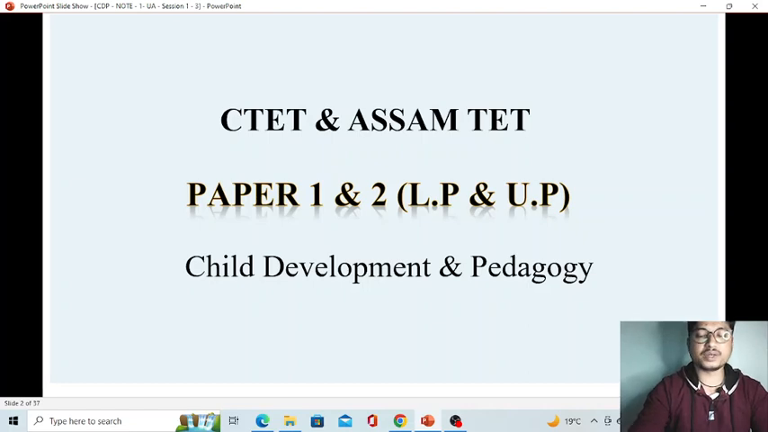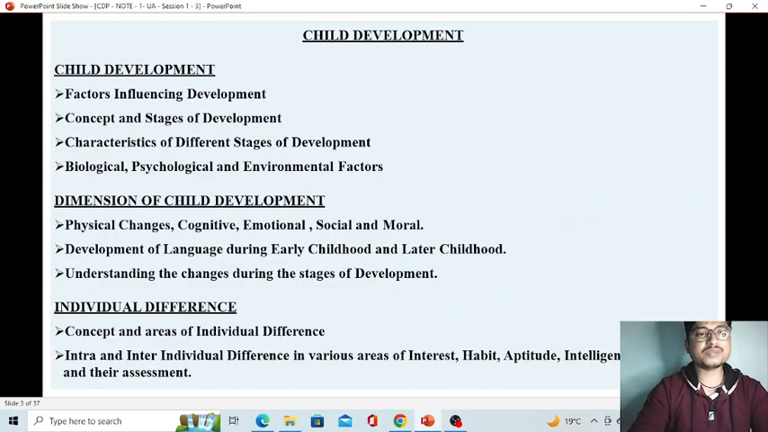this whole syllabus is included in your syllabus. Okay, so let's see what are the things that we have to discuss in our upcoming course. So we will be discussing child development. This is the first chapter, child development. Here we will discuss factors that influence child development, and we will also discuss many more things which are